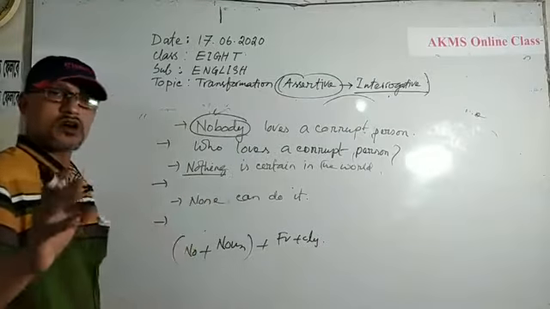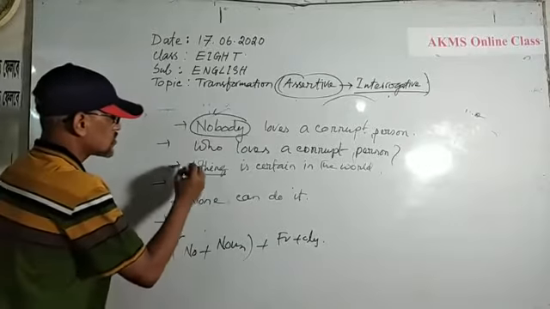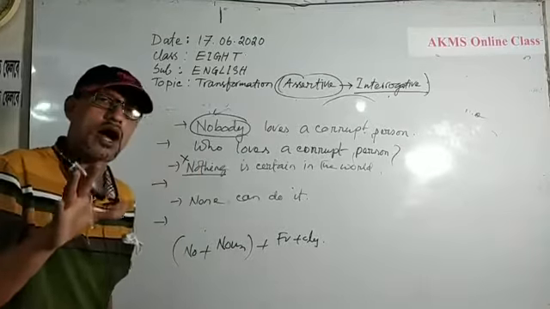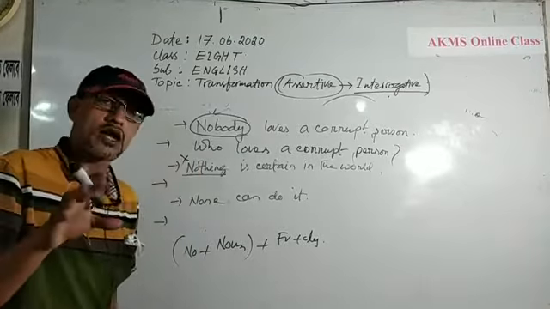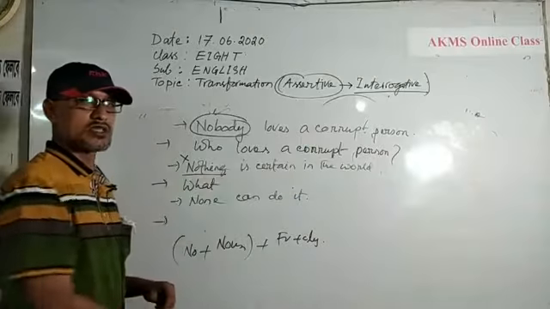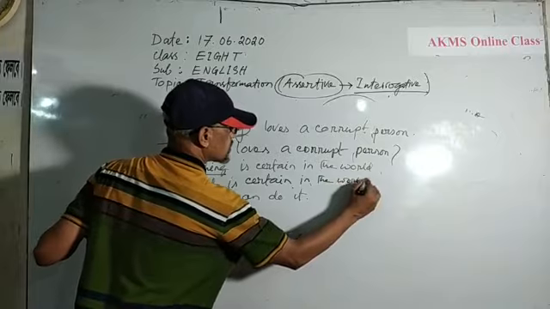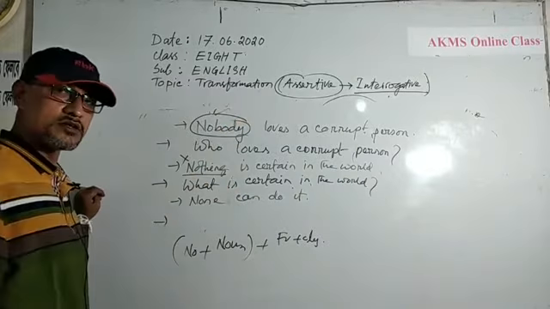Nothing, it is not a person. The subject indicates a thing. So you can use "what" or "which." What? You can also use "which" here. You need not change the other words, the rest of the sentence. What is certain in the world? What is certain in the world?